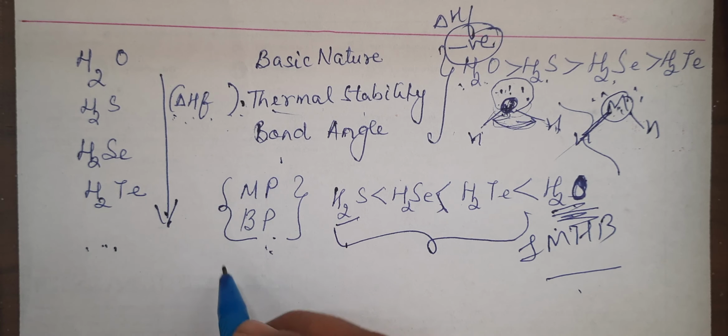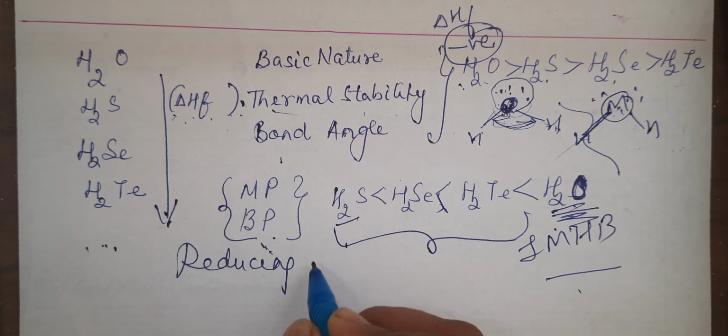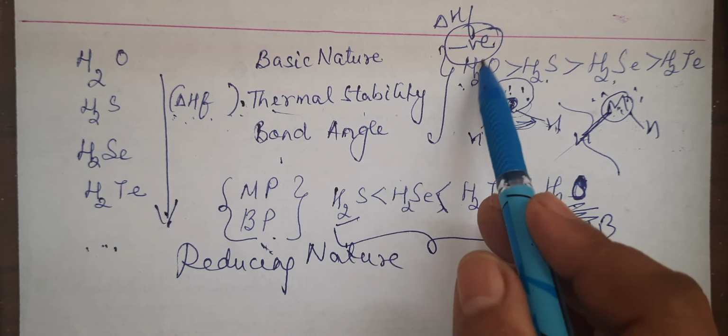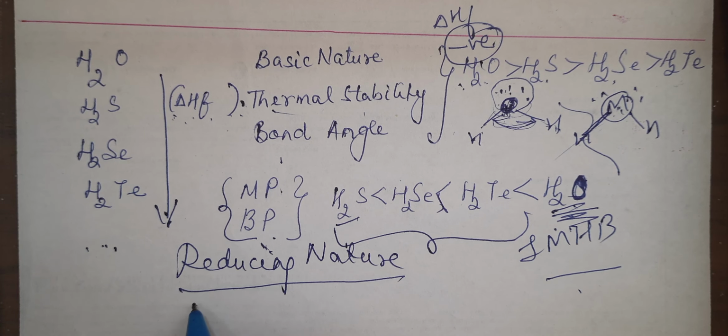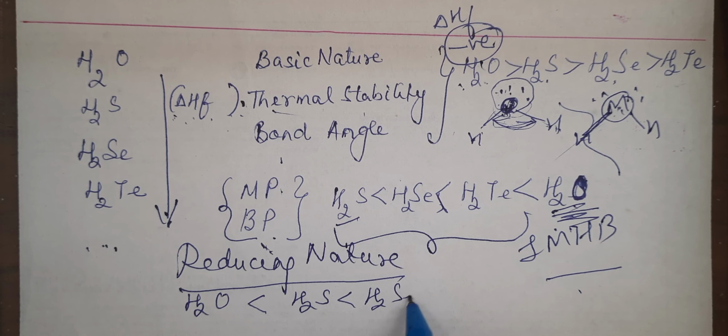You can also be asked one more property in this: reducing nature. Reducing nature, even this is like the previous one. These three I said are decreasing down the group, this is the order, and the melting point, boiling point follow the same order. Reducing nature will increase down the group. H2O will be least, then H2S, then H2Se, and the maximum is H2Te.